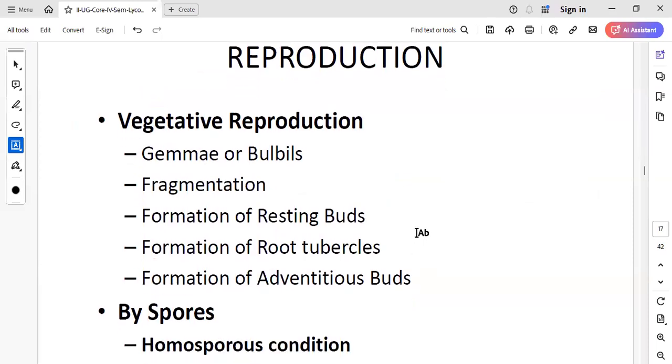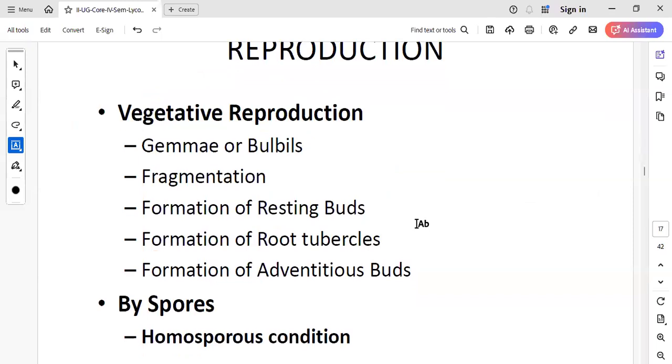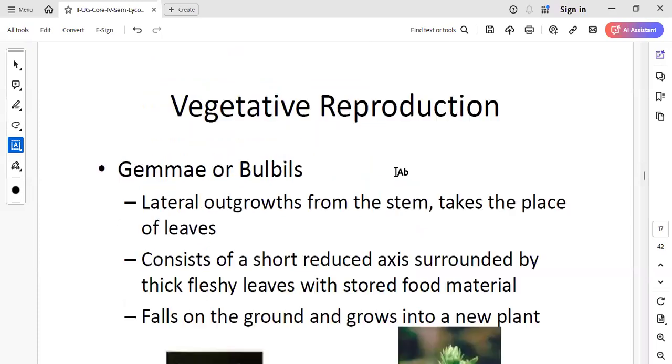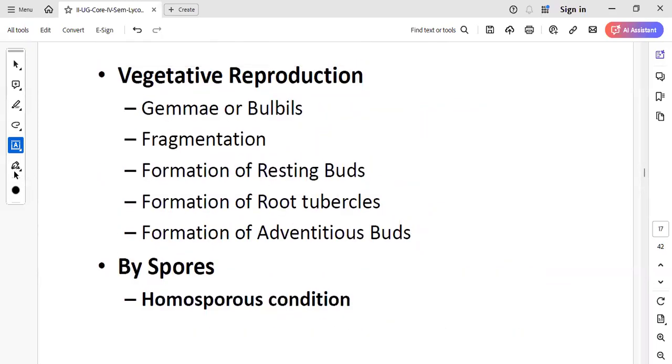Now moving on to the reproduction. This Lycopodium is going to reproduce vegetatively by gemmae or the bulbous reproductive structures, fragmentation, or by resting buds, or with the help of root tubercles, or by adventitious buds. But whatever it may be, vegetative reproduction is carried out by the vegetative parts of the plant body. Next, it can also be carried out with the help of spores, and the spores it produces are of homosporous type.